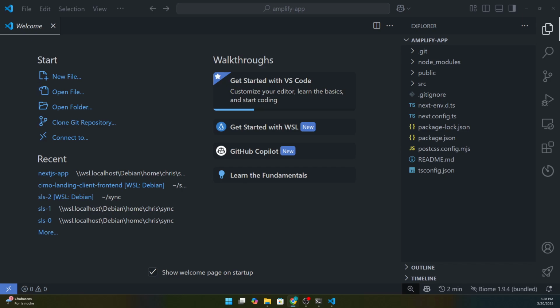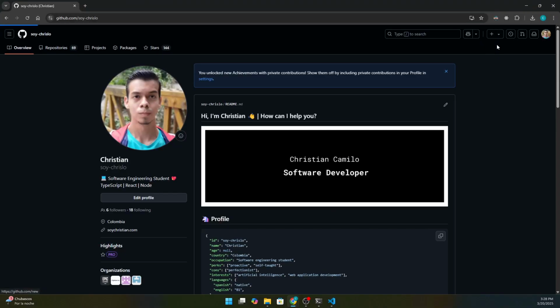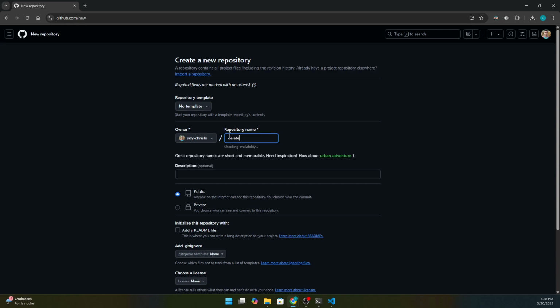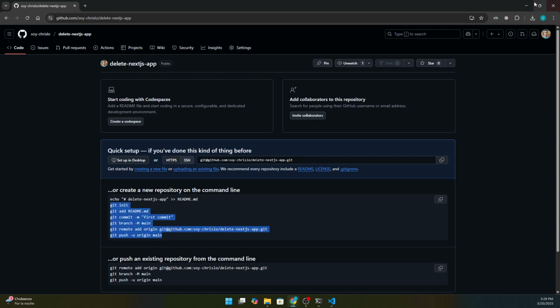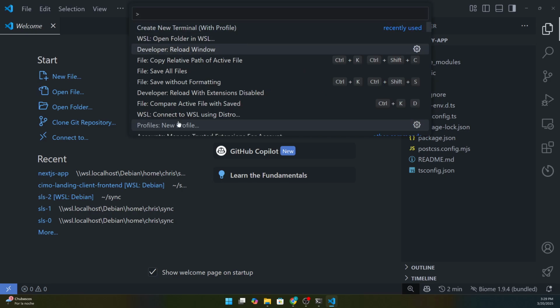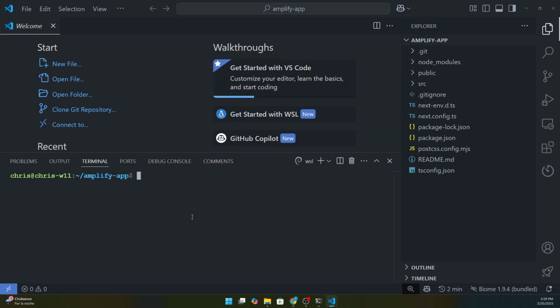So let me see. Here's my GitHub profile. Let's create a basic repository. In my case, the name doesn't matter, so I'm going to remove this in the next episode, so I don't care. Delete Next.js app and publish again. Let's take this command right there, open a terminal, and send this to the GitHub repository. I need to change readme.md because we need to include all the files, and it's done.